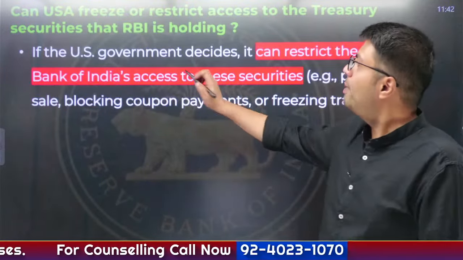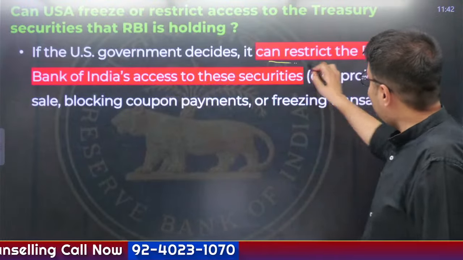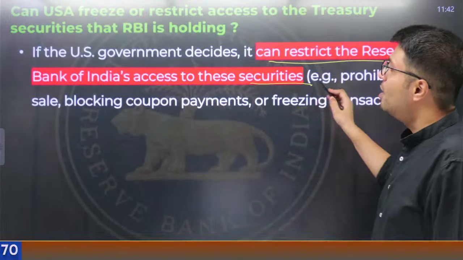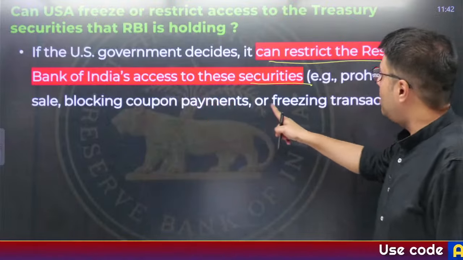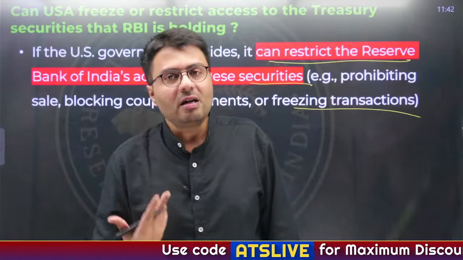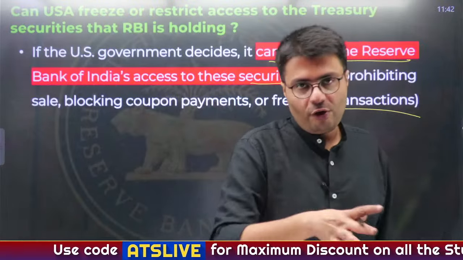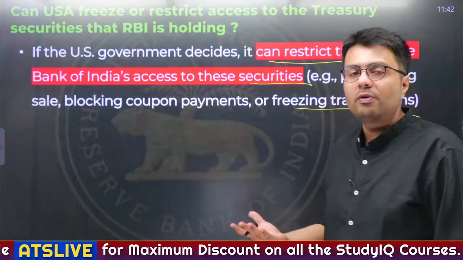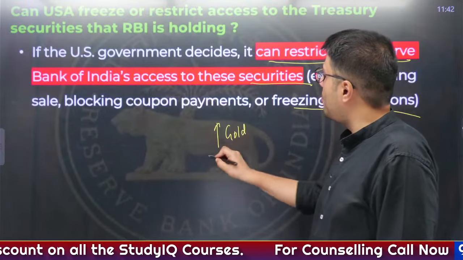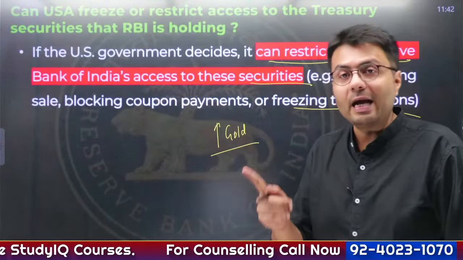So if the US government decided, it could restrict even the RBI of India from accessing these securities, prohibiting sale or even freezing transactions in these, right? This is why we are moving away from foreign securities, and all over the world central banks are buying more and more gold, because gold is a very liquid commodity, right?